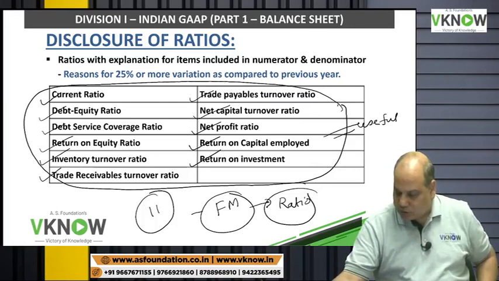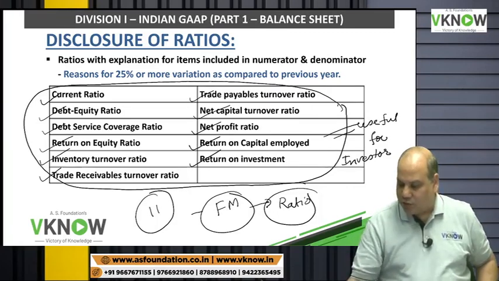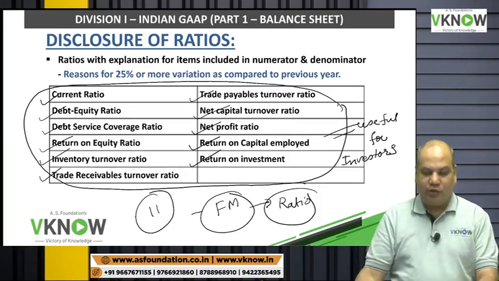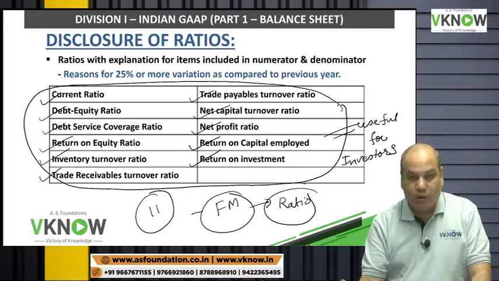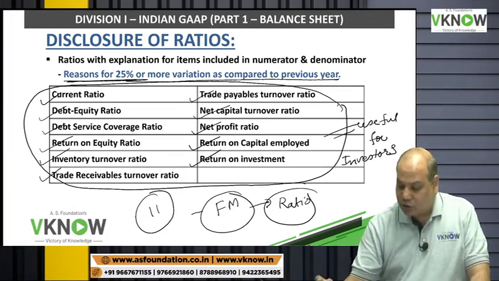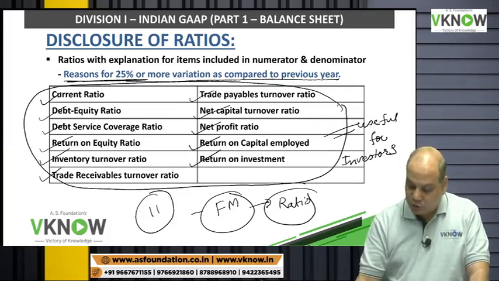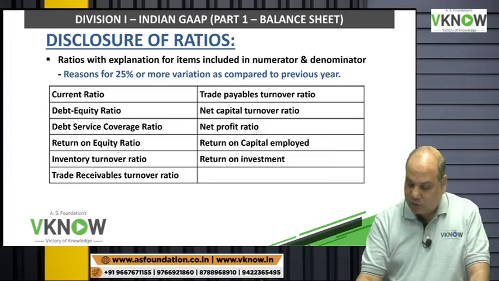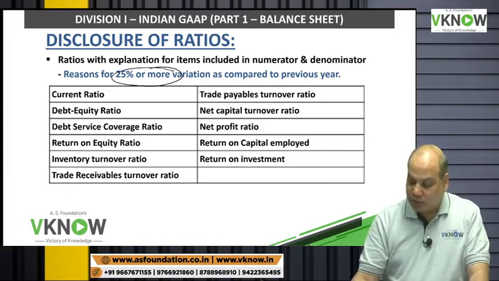So these ratios will be useful for investors, because many investors may not be competent or may not have knowledge to calculate these ratios. Now it will be ready-made available to them. Plus one more disclosure. If there is a variation of 25% or more compared to the previous year, so if there is a change by more than 25%, then give reason for that.